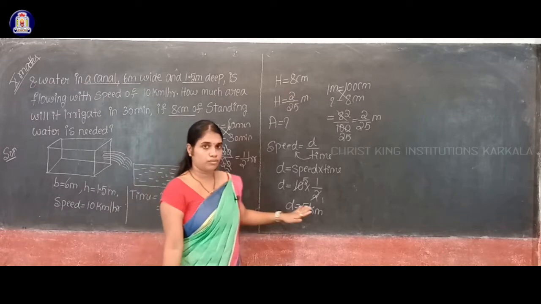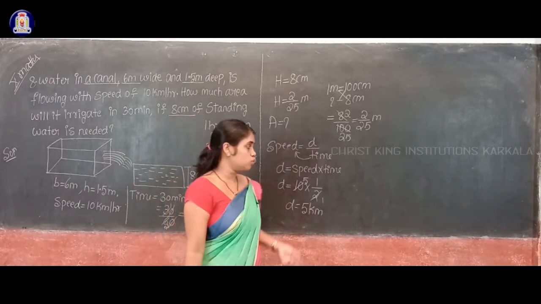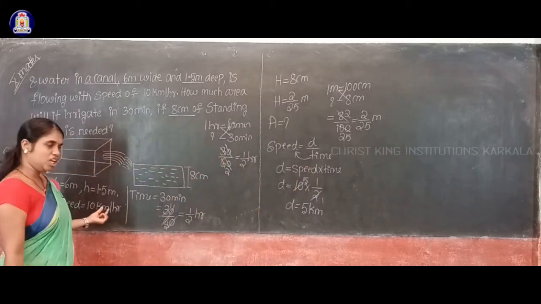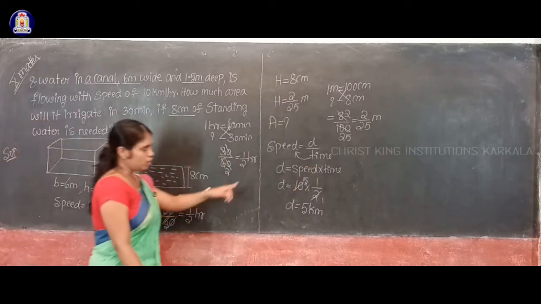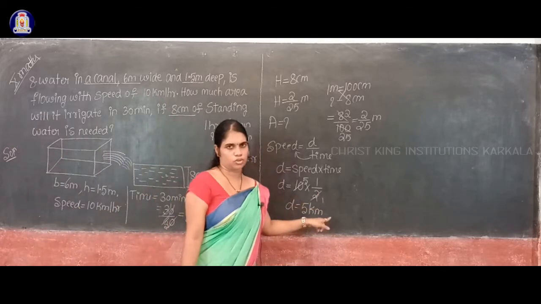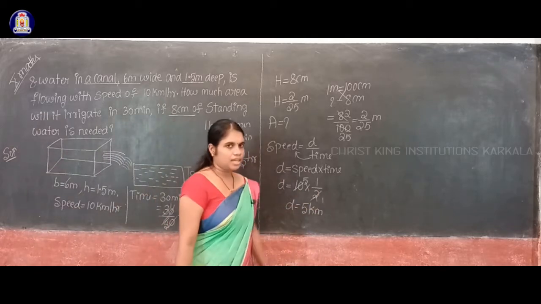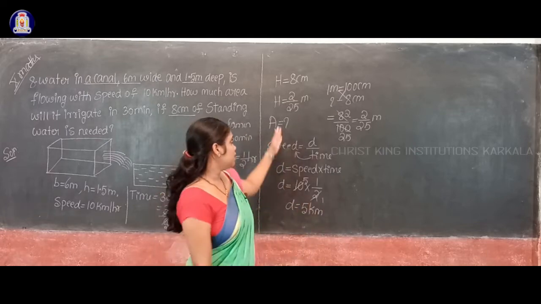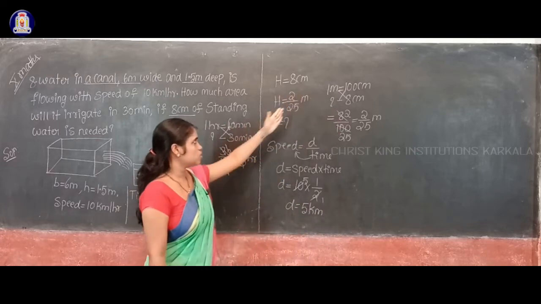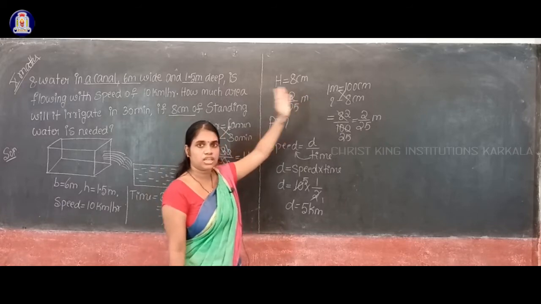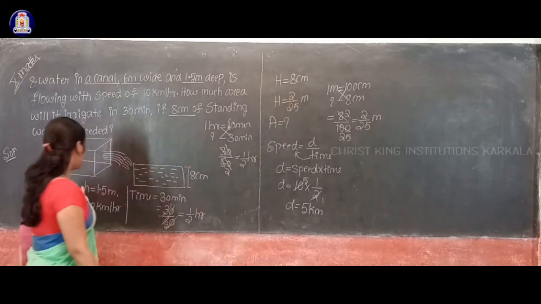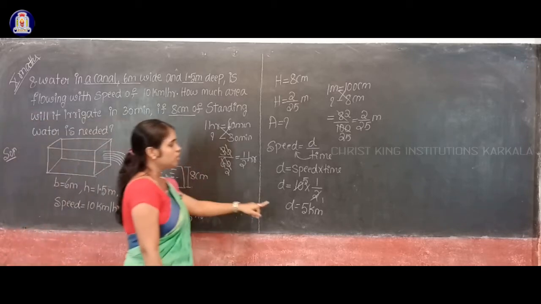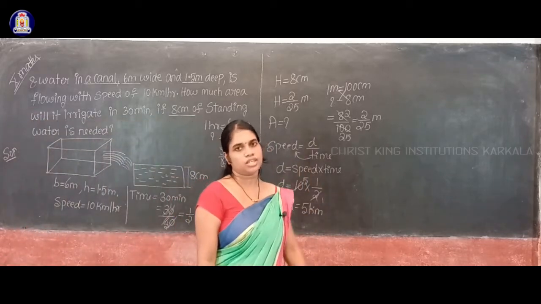Students, don't be confused about which units we have to use, because your speed value is given in terms of kilometer, isn't it? So your answer also will be in kilometer only. But again, I will convert this kilometer to meter. Why? My remaining values are all in terms of meter. See here, height of the field is also in meter. Height of this cuboid is also in meter. Breadth is also in meter. So this kilometer should also be converted to meter.